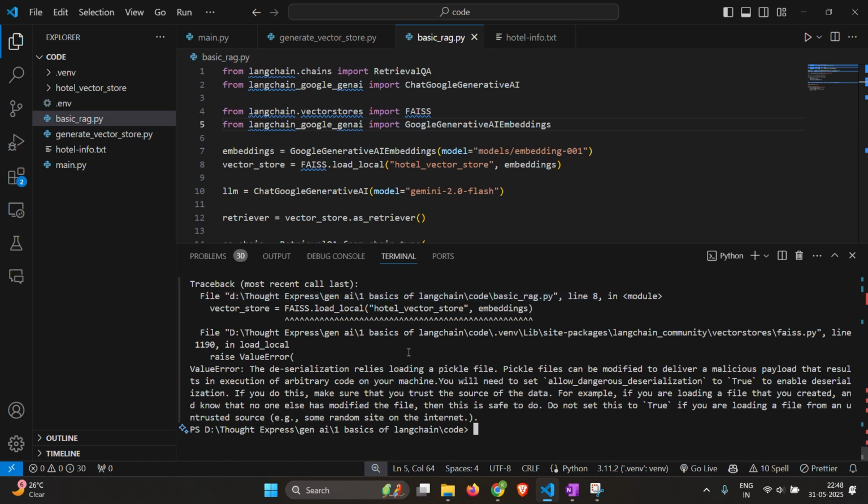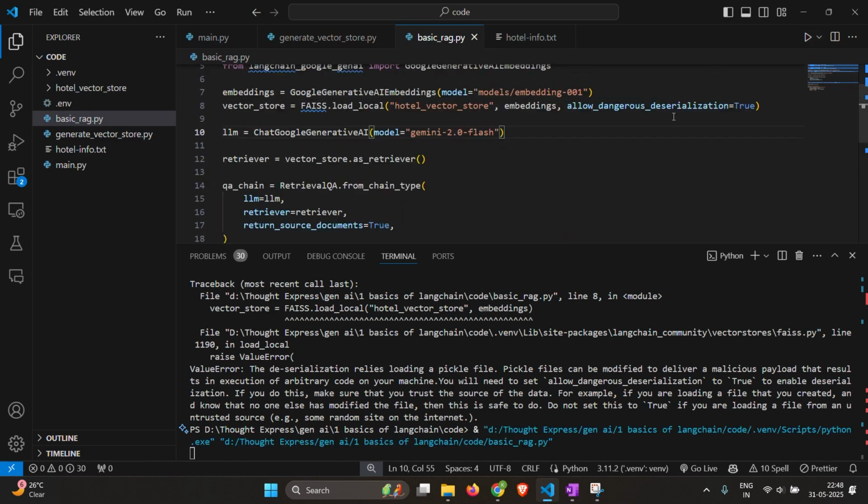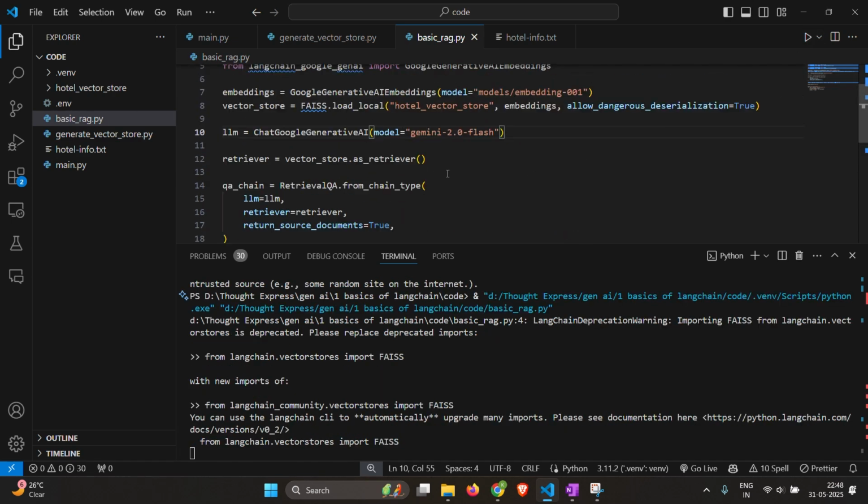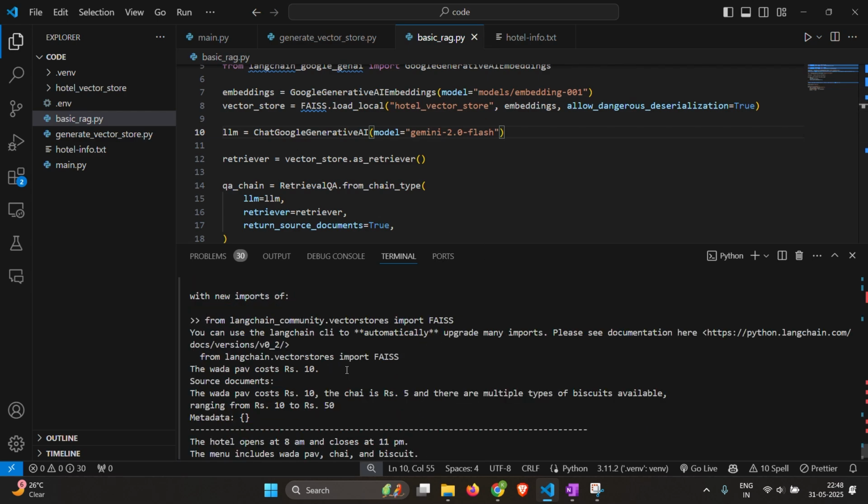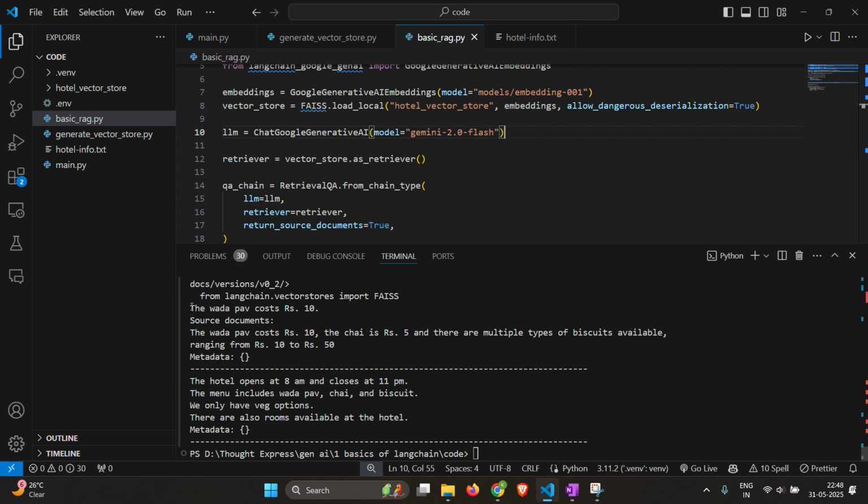Okay, so since this stores the vectors in a .pickle file and .pickle files are dangerous and they can have malicious code in them as well, what we have to do is we'll have to allow dangerous deserialization to true. Otherwise, it will not allow for the loading of the vector store. See, so now as you can see, it gave us the correct answer. The cost of the vada pav is 10, and the source document is where it got this from.